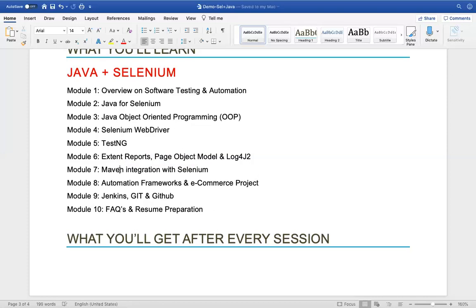So next comes Maven integration and automation. If you see Jenkins, GitHub, Maven, these are all topics related to continuous integration. We'll go through this as well, and we'll learn more in the coming sessions. And the automation frameworks and a project will also be covered in one of the modules.